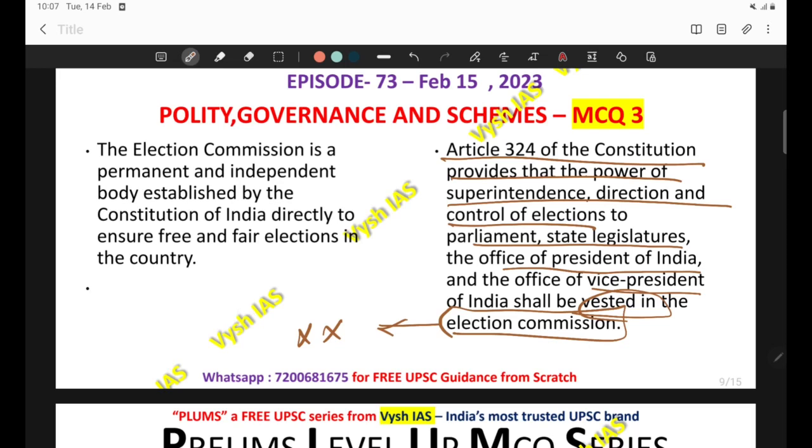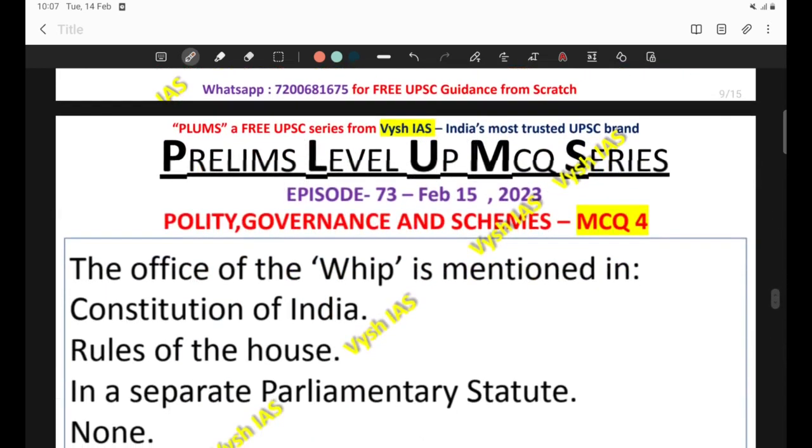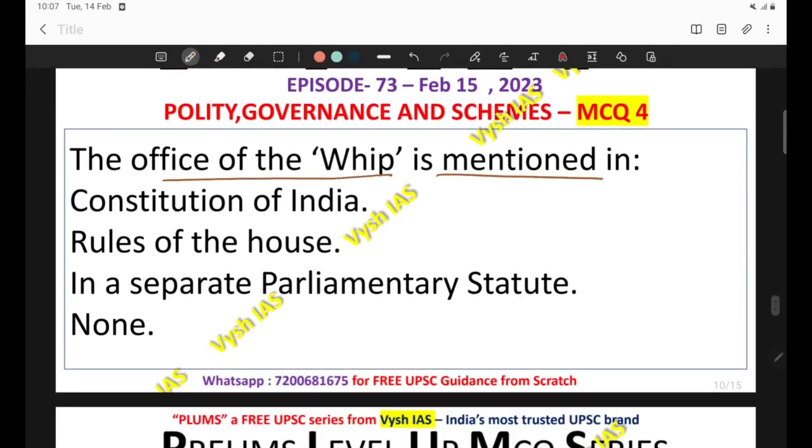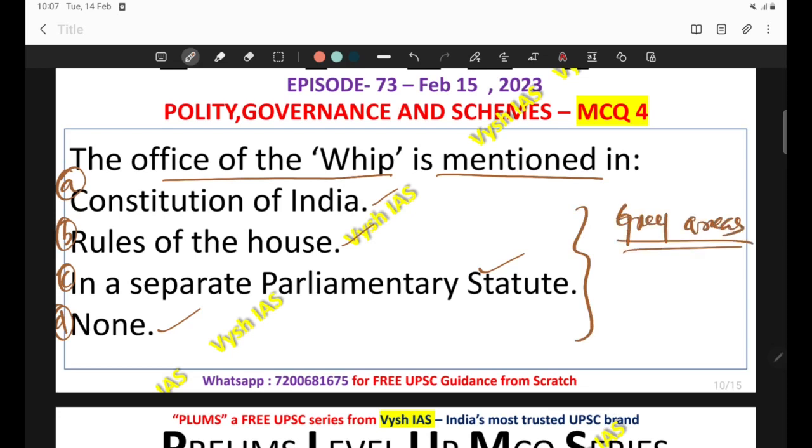Okay, now come to the next question. The office of the whip is mentioned in the Constitution of India. Sorry, the office of the whip is mentioned in, these are the options: A, Constitution of India; B, rules of the House; C, in a separate parliamentary statute; and D, none. So this office, these are gray areas. Some portions people will be neglecting. Whip, it is not important and they will neglect, and UPSC is going to pick up that question and ask a simple question like this.